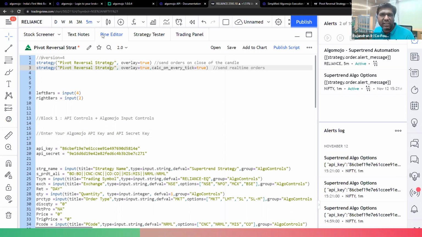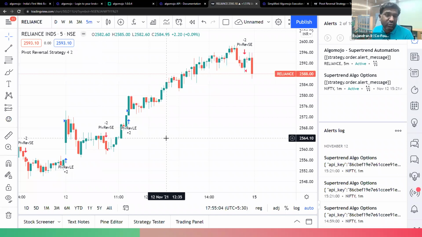The backtesting period is limited: you will get only up to 10,000 bars, on any time frame. If you have 15-minute charts, you can backtest almost a year of data. On an hourly time frame, maybe up to 4 years of data, which is a significant amount to backtest. Whereas with 5-minute charts, you will only see about 3 to 4 months of data. So the backfill will be limited. That is one technical limitation.